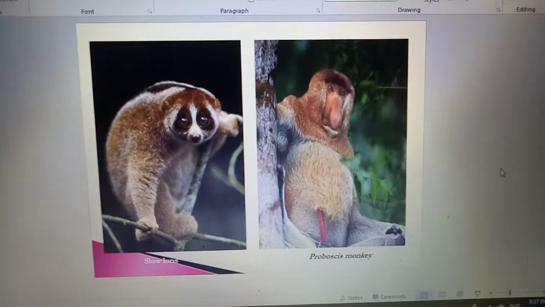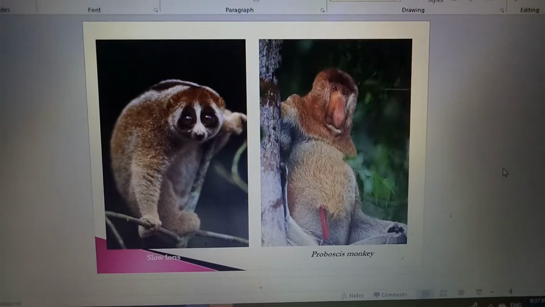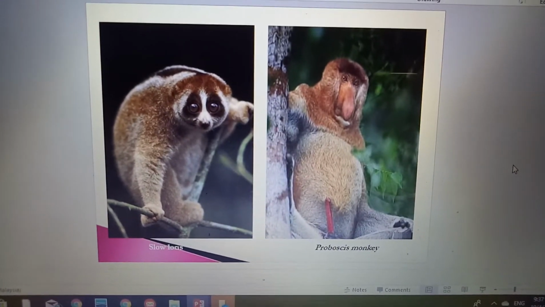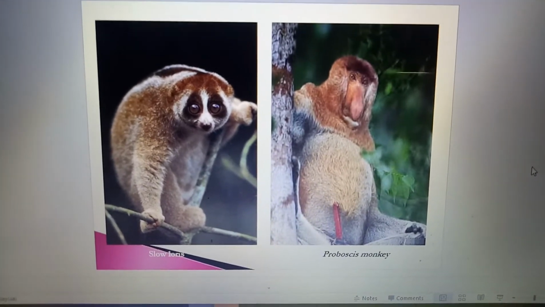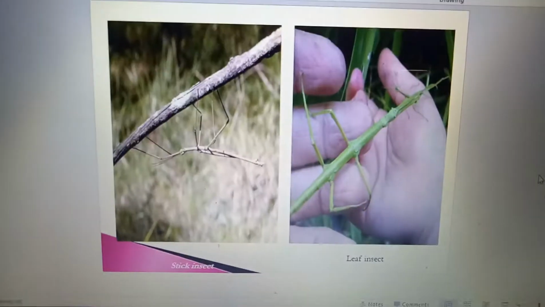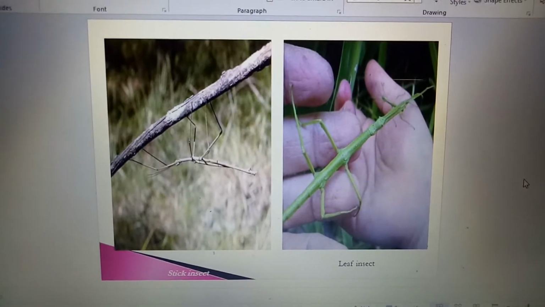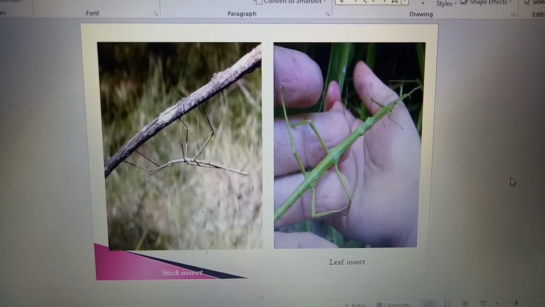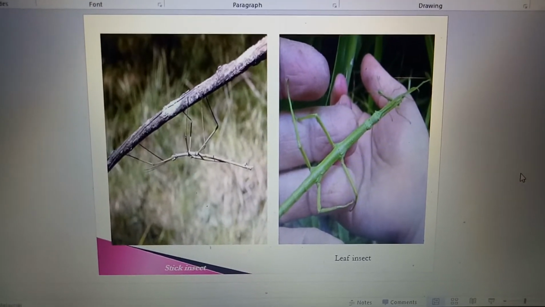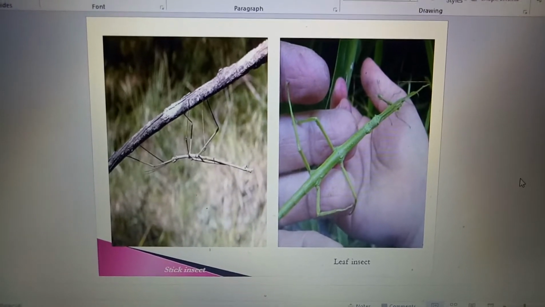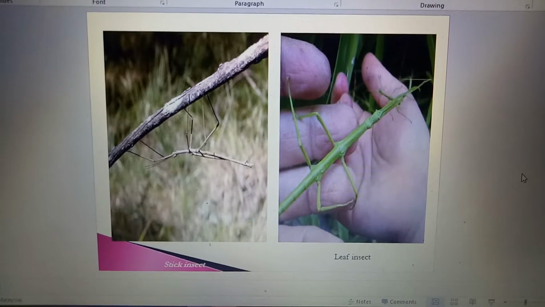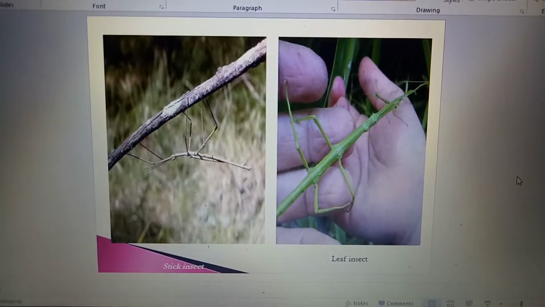And this is actually a comparison between the same species, but they are living in different locations. So for example, the next example is about a stick insect. As you can see from your left hand side, this is a stick insect in one country and another stick insect living in another country.